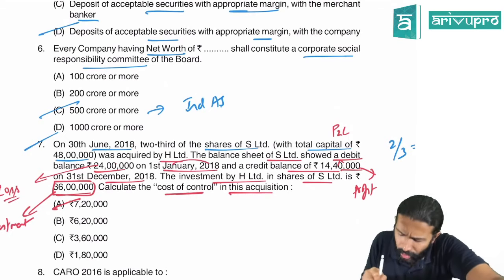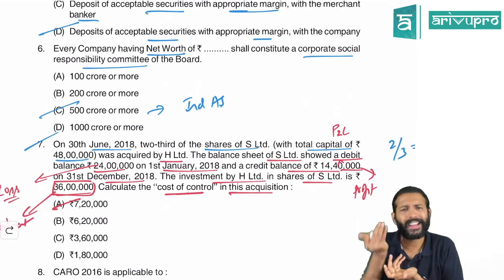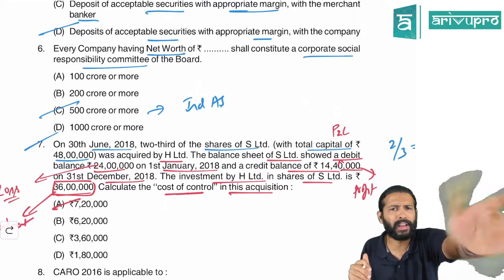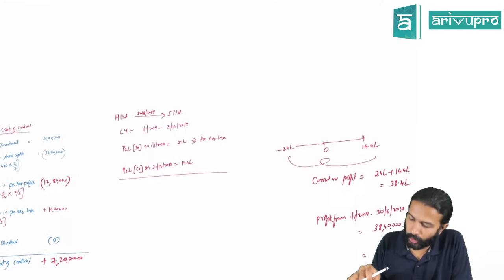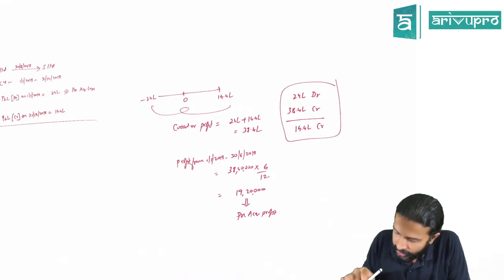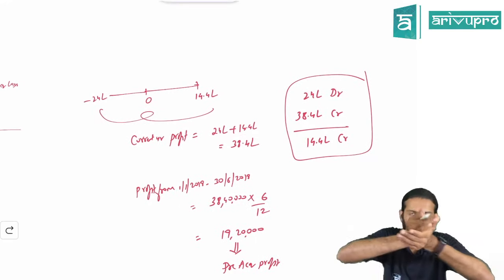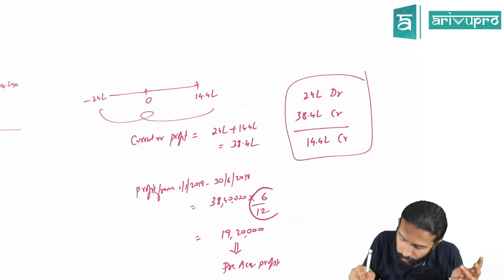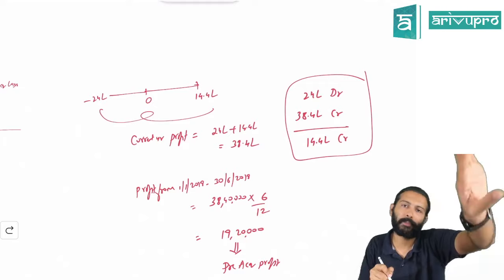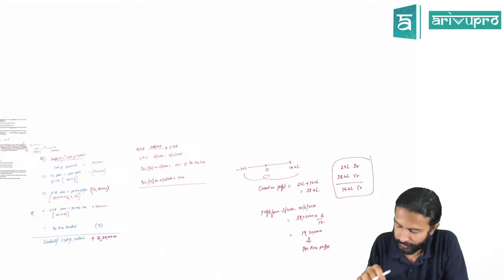So any balance on 1st January is a pre-acquisition profit or loss only. That anyway they've given straightforward. So prorating that would be wrong. Got the funda? Is it okay? Here, this 38 lakh 40,000 includes both pre and post, because the first 6 months is pre, the next 6 months is post. Hence, to find out pre, I did 6 by 12. For the other one, it is not required. Good question. Hope I've answered.